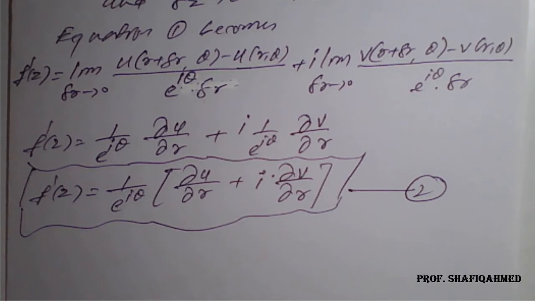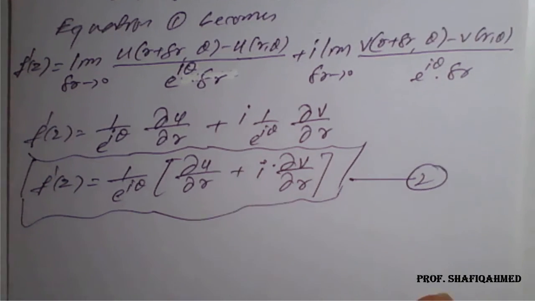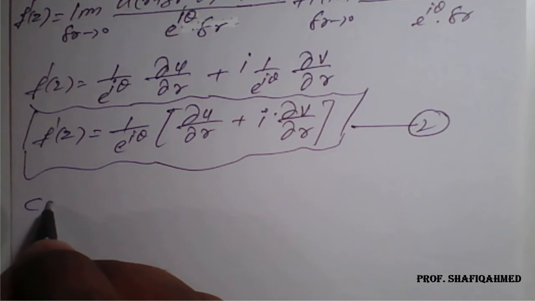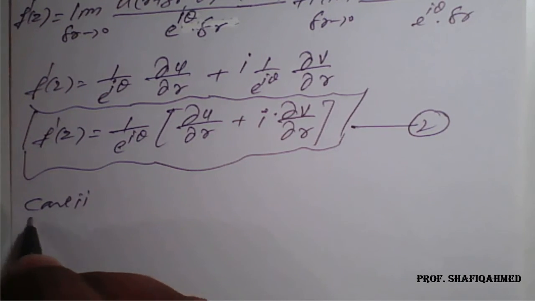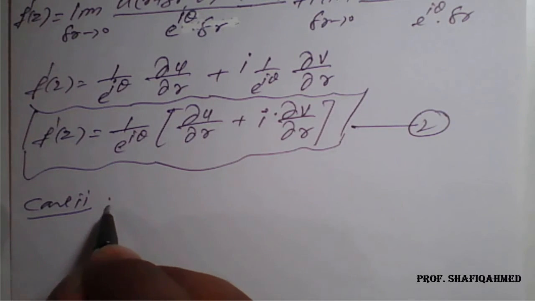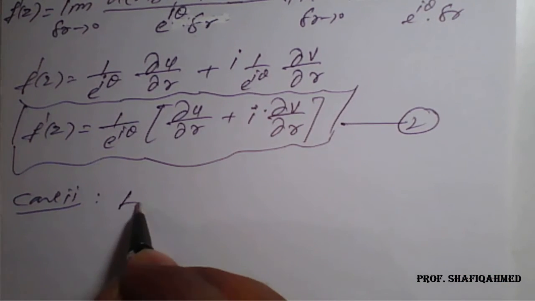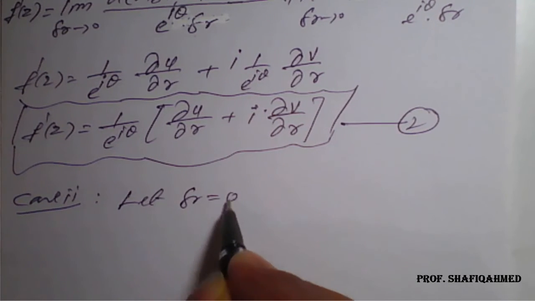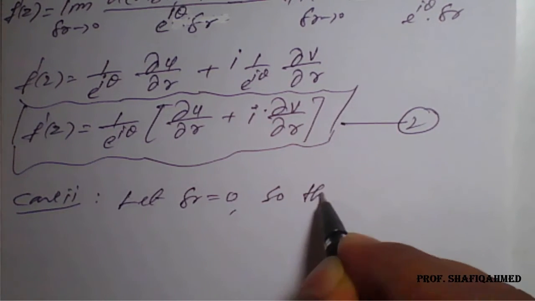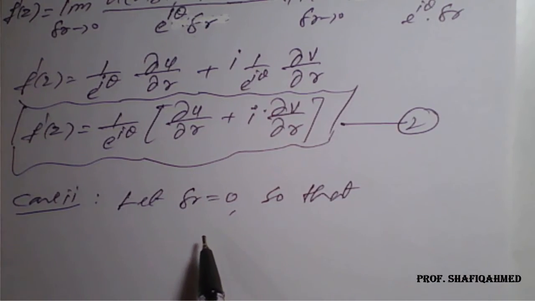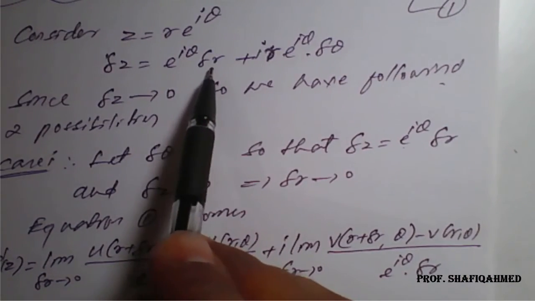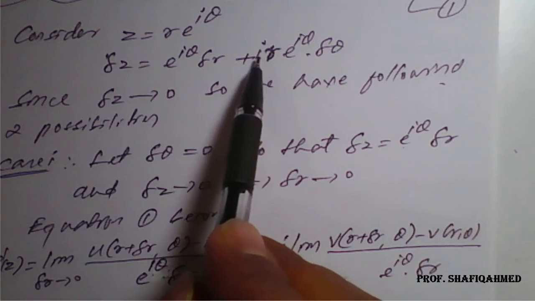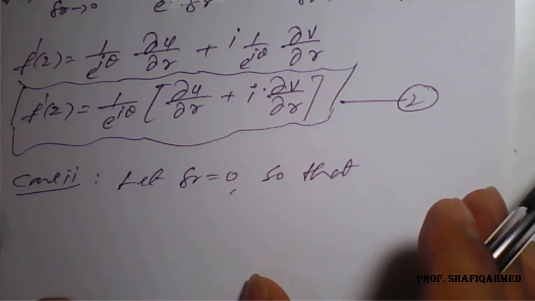So from case number 1 we got equation number 2, and similarly we go for case number 2 now. Let delta r be equal to 0. If you put delta r equal to 0 in the above expression, we get delta z equal to i times r e raised to i theta into delta theta. So what do we get here?